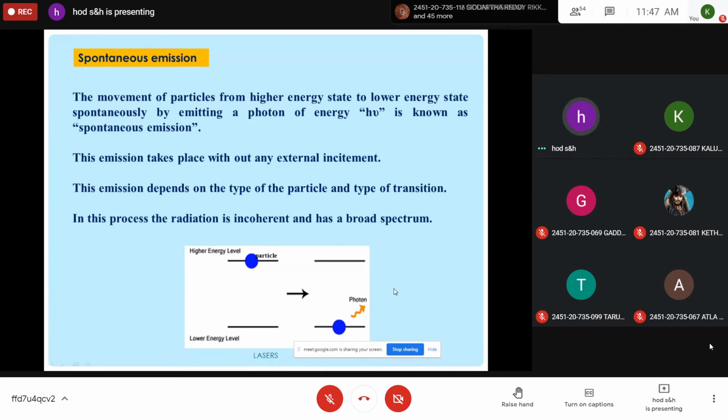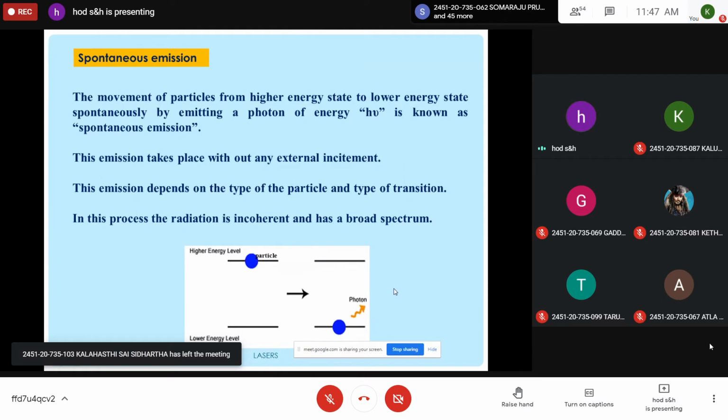Then again, by itself, it transfers to the lower state by emitting a photon. This process is called spontaneous emission. External involvement is zero here, and it depends on the type of the particle and type of transition. But the photons emitted are incoherent and produce a broad spectrum. A combination of wavelengths will appear. It's not monochromatic light. So this process is called spontaneous emission.